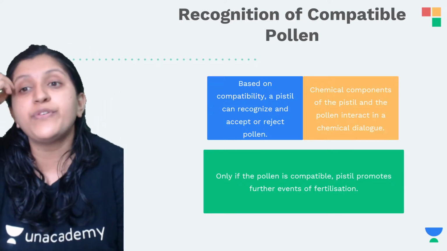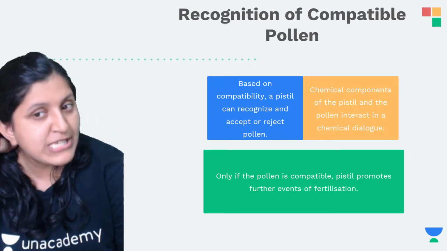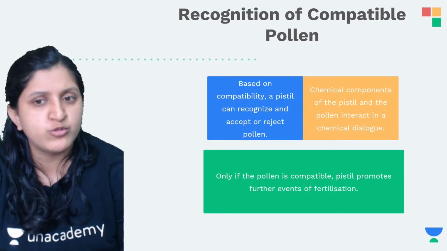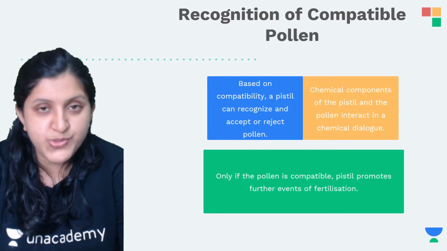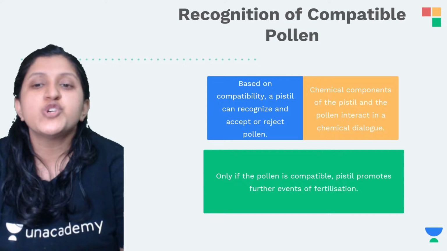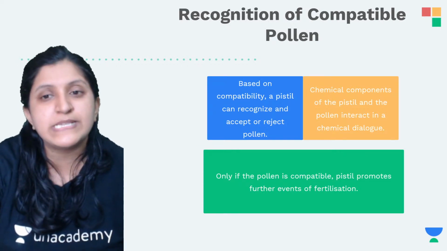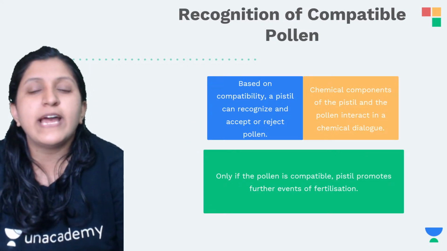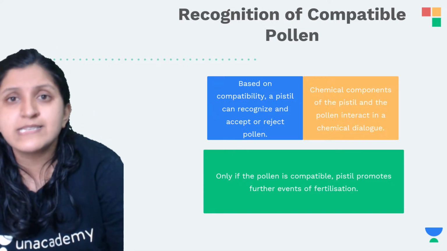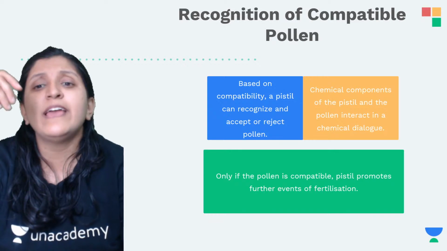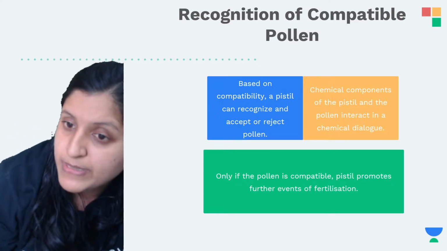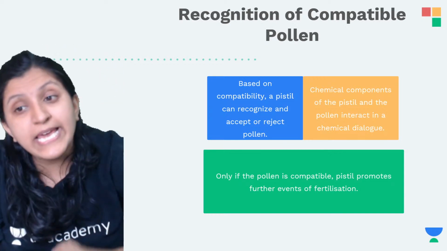Recognition of compatible pollen is based on compatibility. The pistil, that is carpel, pistil, gynoecium, is the one which recognizes and accepts or rejects the pollen. Acceptance or rejection of pollen is based on compatibility. If it is a compatible pollen grain, it is accepted, and if it is incompatible, it is rejected. The chemical components of the pistil and the pollen interact.